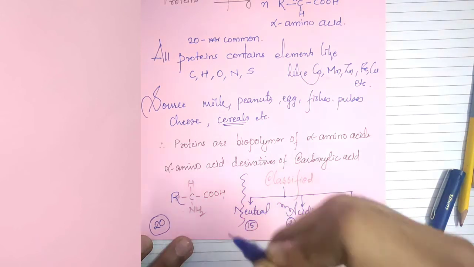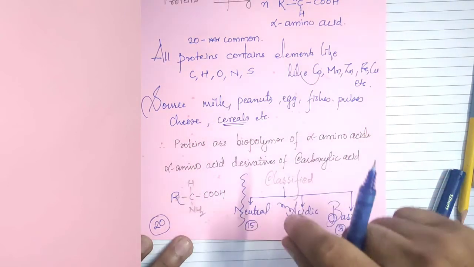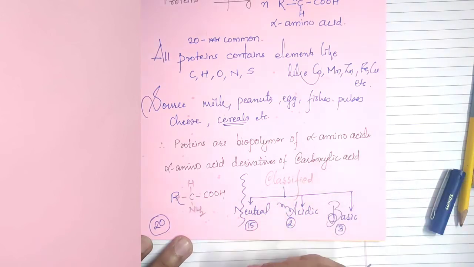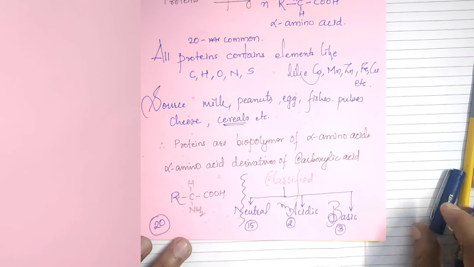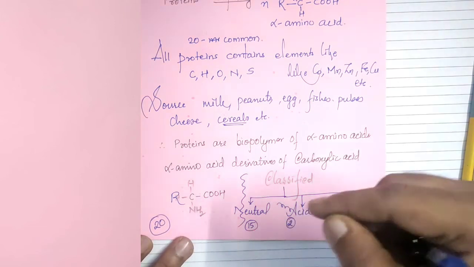We will see one by one. We will see the classifications of amino acids. There are 2 types of amino acids, essential amino acids and non-essential amino acids, and these are classified into these 3. So the question arises, what are essential amino acids and non-essential amino acids?